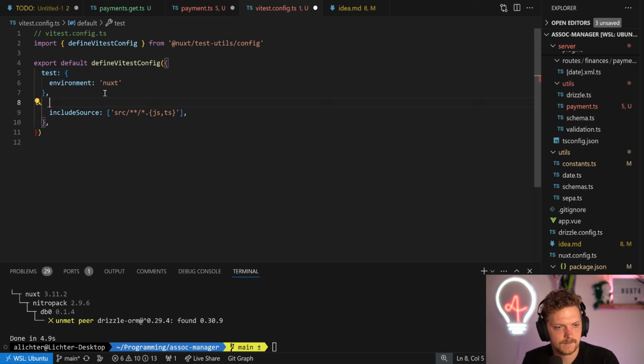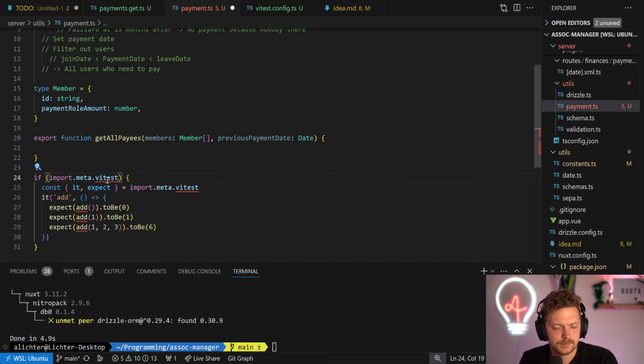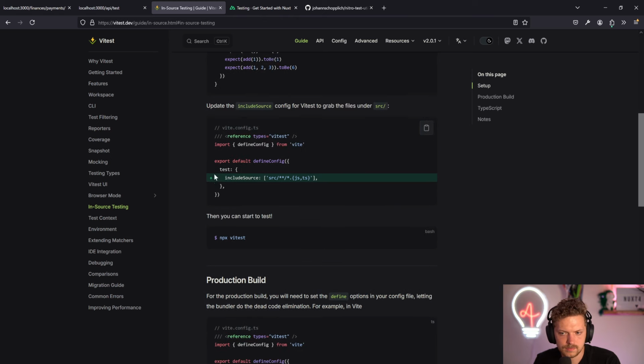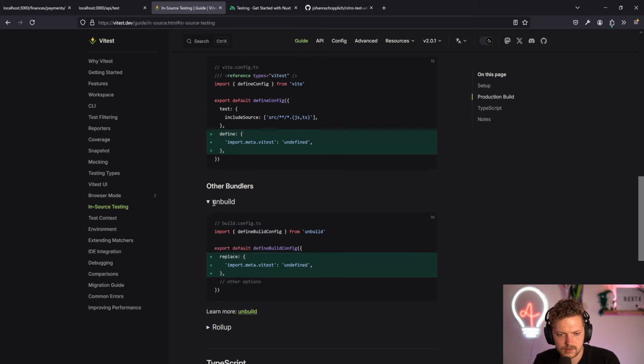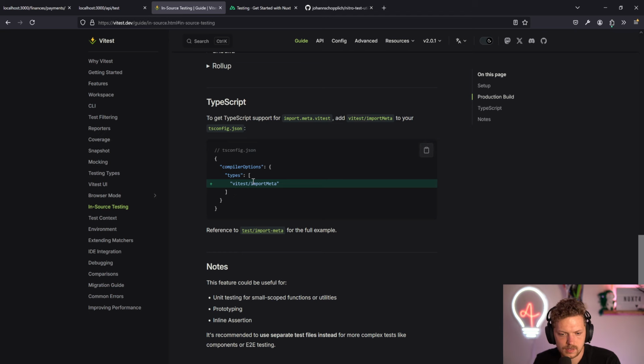Okay, we still need to have the definitions. Actually, yeah, that's fine. We have a standalone one. And oh, they have an unbuilt. That's cool. Yeah, we need these settings. So how do we add that?